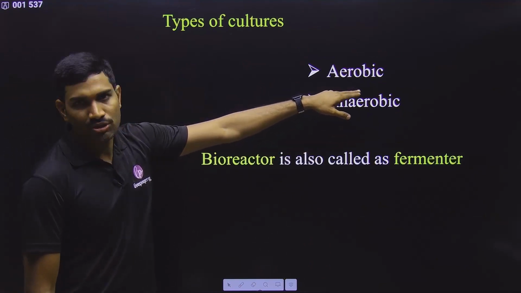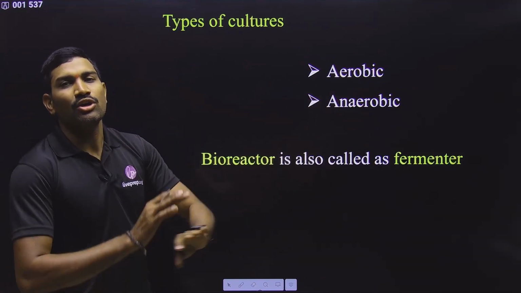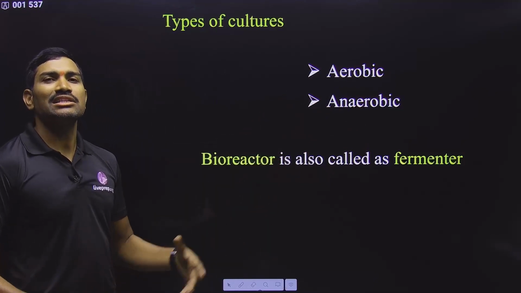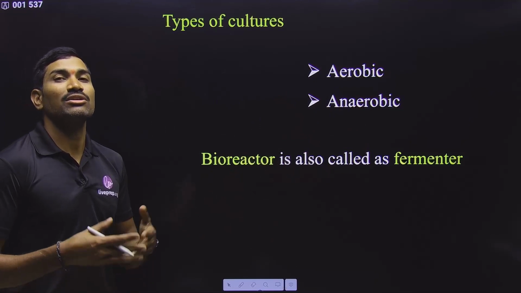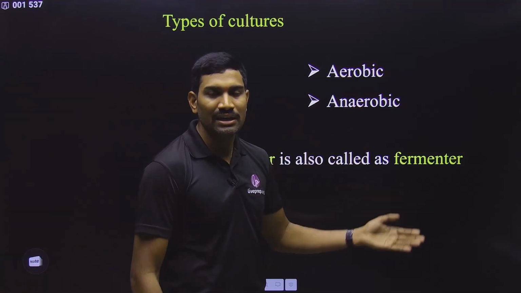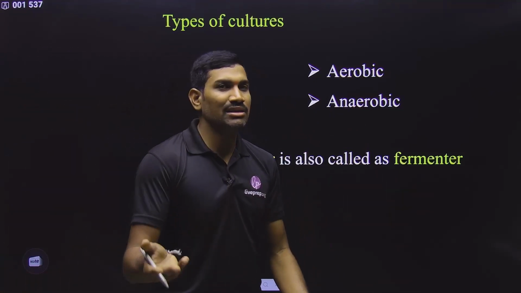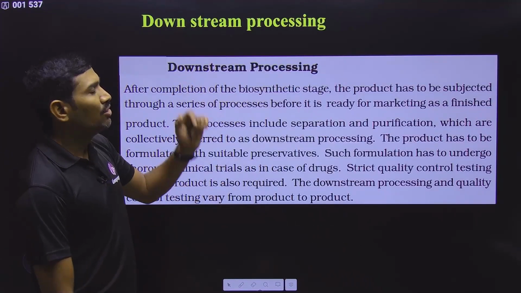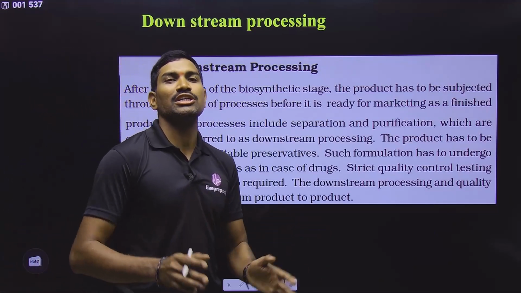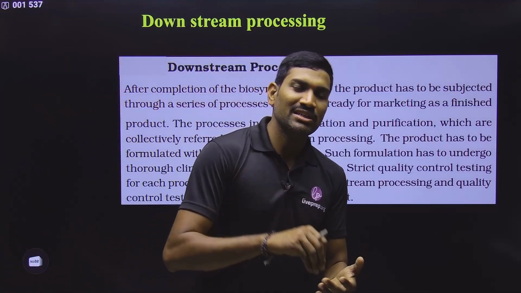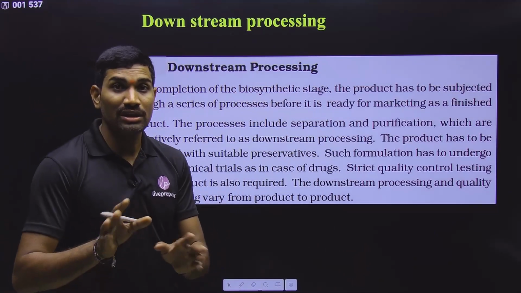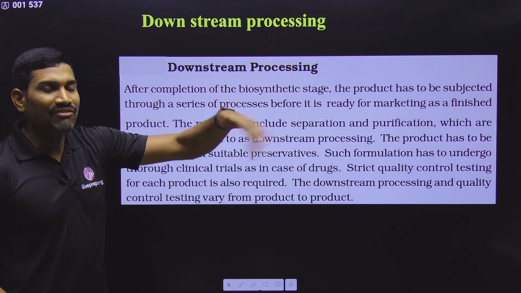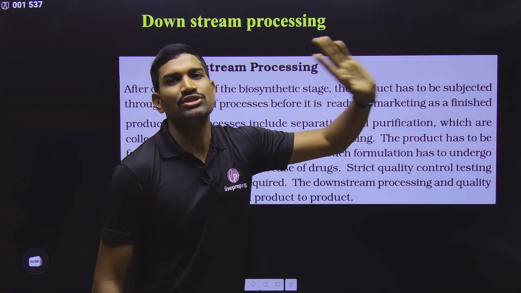Next one, aerobic organisms. For their maintenance, we need to maintain aerobic conditions. If they are anaerobic, don't provide oxygen, don't mix the contents, so that anaerobic bacteria can be used. Initially these bioreactors were used for growth of anaerobic organisms, that's why they were called fermenters. Today also we use the term fermenter, but we are using some aerobic organisms also. That's why it is a general term. Okay, next one, what is downstream processing? Once this particular product is produced in the medium, whether it is present inside the cell or released into the medium, based on the experimental procedures it will depend. Once that particular protein is produced, whatever you do after that will come under downstream processing.